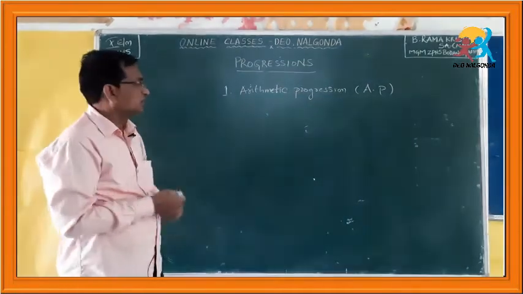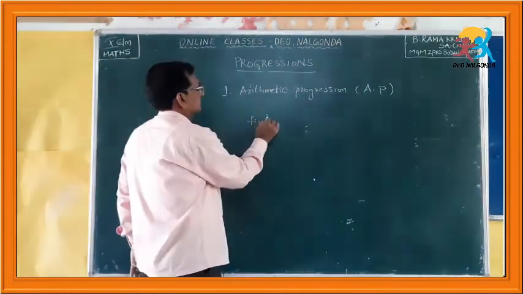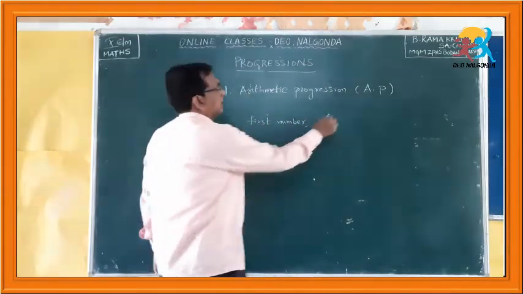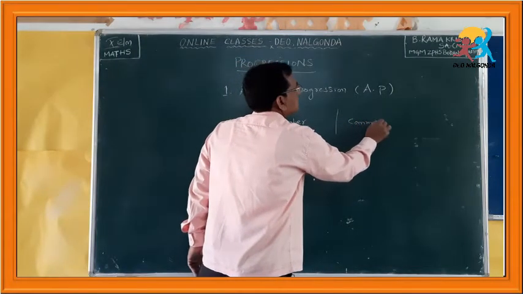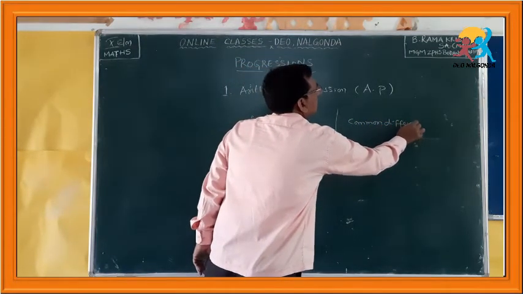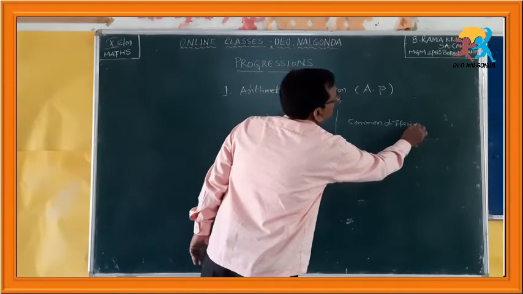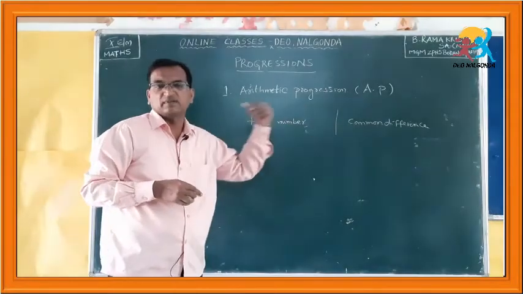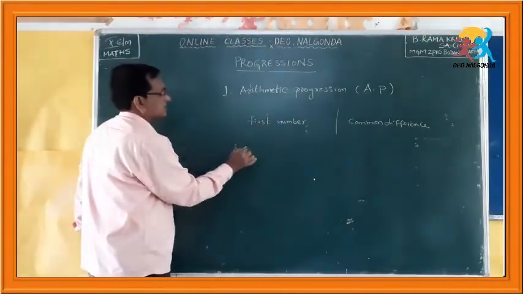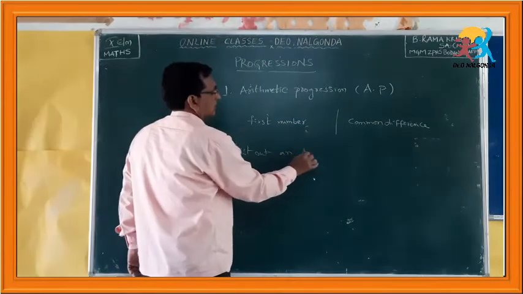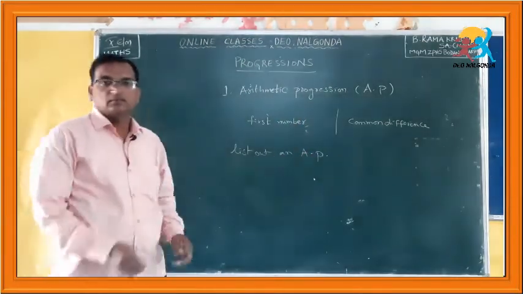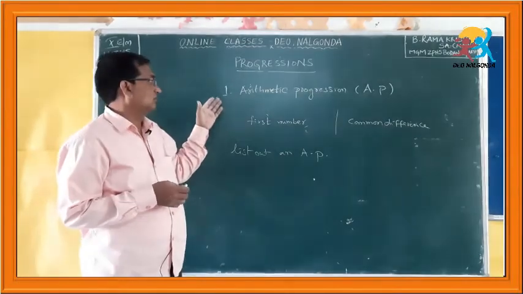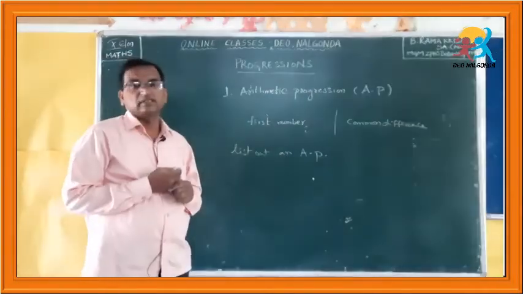Means if you know the first number and the common difference, we can list out an arithmetic progression. There is some terminology here for understanding these terms in arithmetic progression.